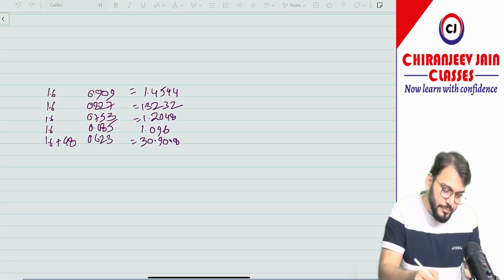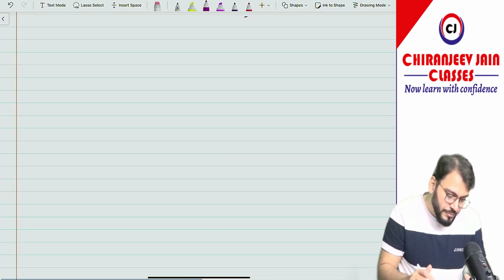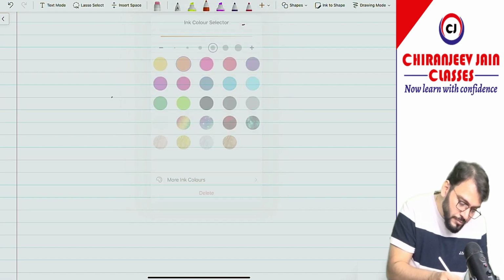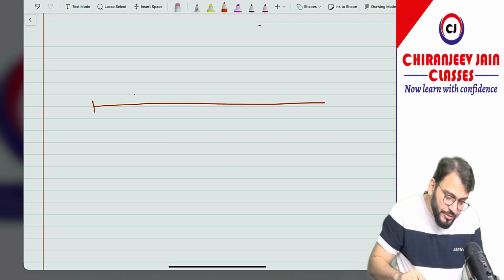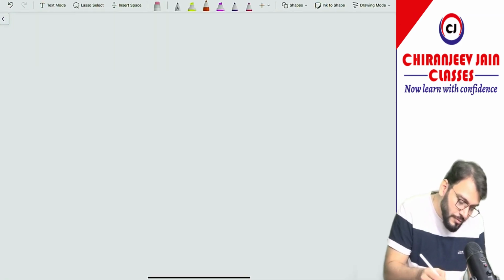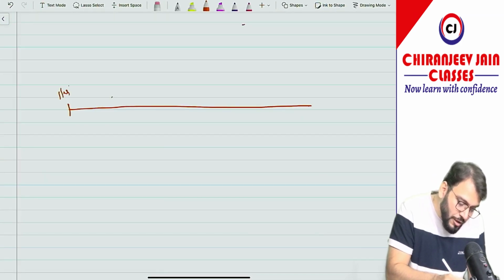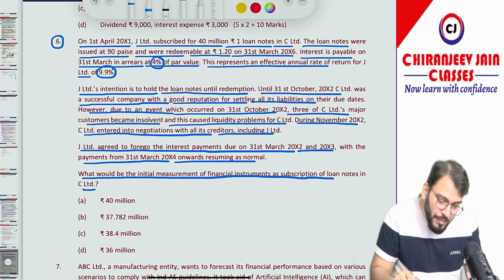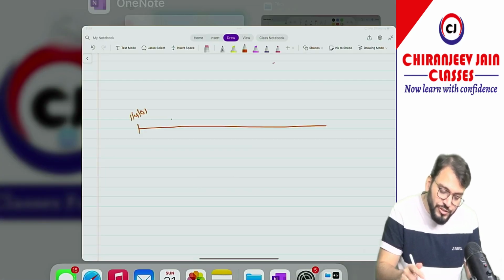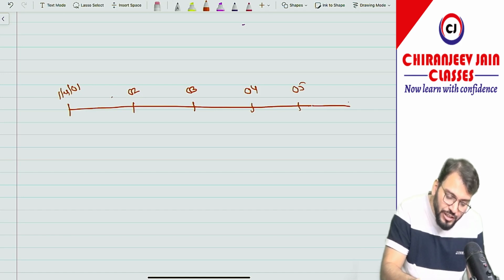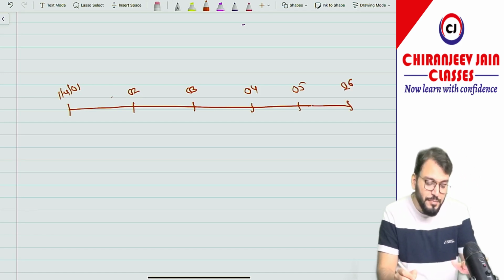You can see what is the contract date. Contract date is 1st April 2001. And it will be redeemable as on 31st March 2006. So this is 2002, 3, 4, 5 and 6. Means how many years? It is 5 years.